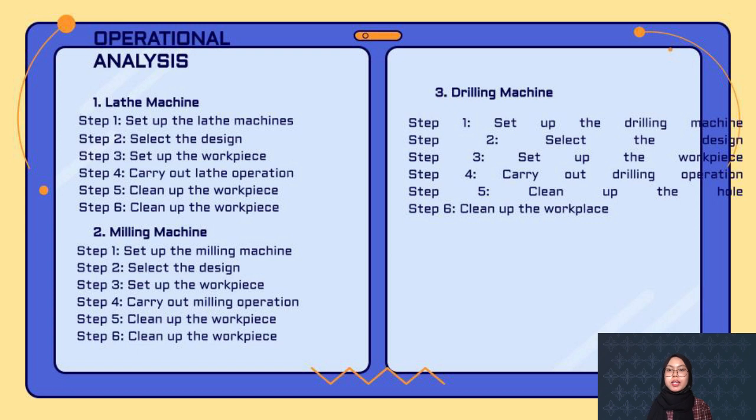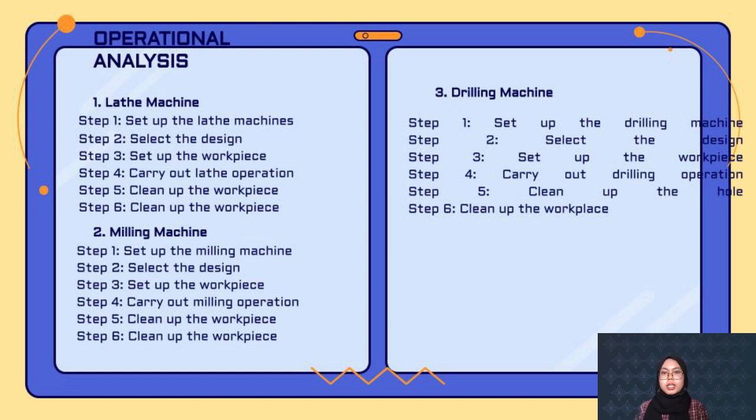Now for operational analysis. First, lathe machine. Lathe machine can be used to perform different types of operation. In this project, straight turning, drilling and cutting operations are enough to produce our product design. Step 1. Set up the lathe machine. To start the operation of the lathe, a suitable lathe machine is chosen as the main machine for us to carry out the lathe process. Make sure all the components of the lathe machine are functional and all in good condition.